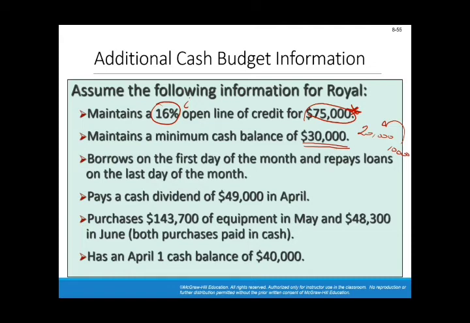So here what they mean, if you borrow in April, you'll be borrowing on the first of April, and this will be repaid at the end of the quarter in June, on the 30th of June. So you borrow at the first day of the month and you repay at the last day of the month throughout the quarter.